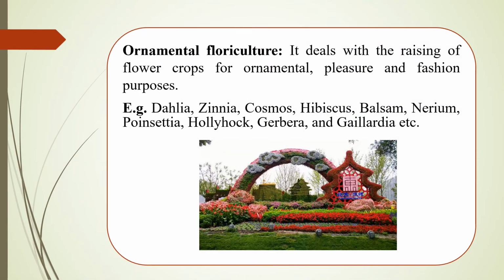Next, ornamental floriculture. It deals with the raising of flower crops for ornamental, pleasure, and fashion purposes. Here, the flowers which are used for making hedges, edges, etc. come under this branch. Examples of this include dahlia, zinnia, cosmos, hibiscus, balsam, nerium, poinsettia, hollyhock, etc.